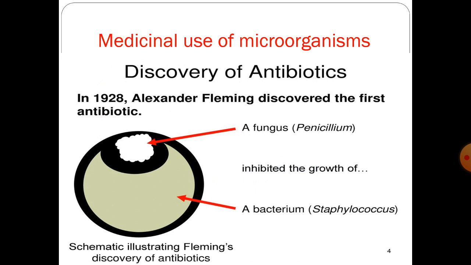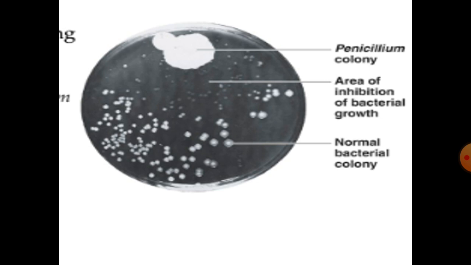In a petri dish, he kept some small culture of disease causing bacteria, that is Staphylococcus, and he added a fungus in the same petri dish and kept it overnight. The next day he saw that the area where the fungus is present is prohibited for bacteria. Means the two cannot live together, and this fungus has killed most of the bacteria, and there is just empty space between this fungus and bacteria. Means bacteria cannot grow near this fungus, that is penicillin. Means the bacterial growth is stopped or inhibited due to the fungus.